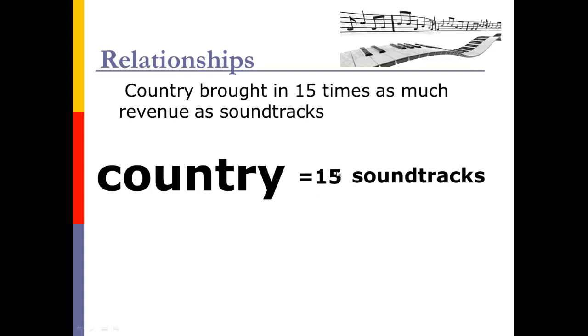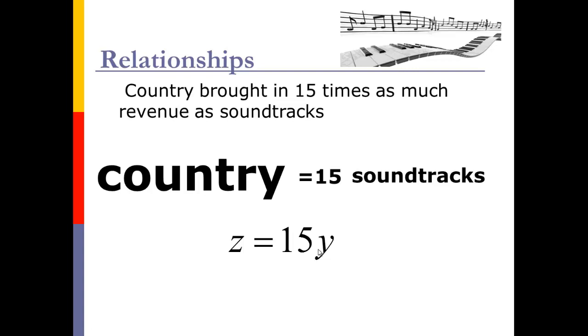Okay, so now I'm ready to make my equations. Now that I've got the relationship, and I gotta be honest, this is one of these relationships where I see students going from the word straight to the equation before they figure out the relationship. This is where most of them are going to make a mistake. So now that I've got my relationship ready to go, I just put in my letters, put in my variables. And if I remember right, country was Z and soundtracks was Y. And so now I've got my nice equation. Z equals 15Y. It's ready to go for me. I mean, I've got that relationship down.